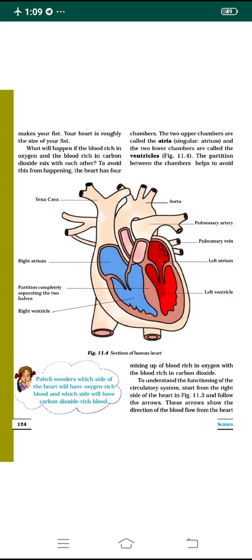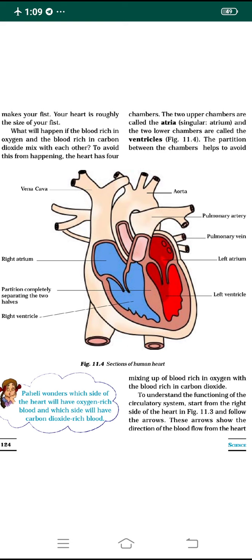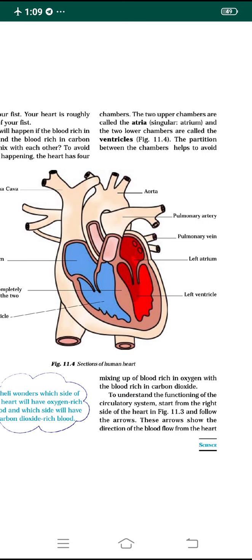Look at figure 11.4. The uppermost two are called atria or auricles, and the lowermost two chambers are called ventricles. In order to separate all four chambers, there is a partition between the chambers. That partition avoids the mixing of blood which is rich in oxygen and blood which is rich in carbon dioxide. In order to understand the functioning of the circulatory system, we must start from the right side of the heart.